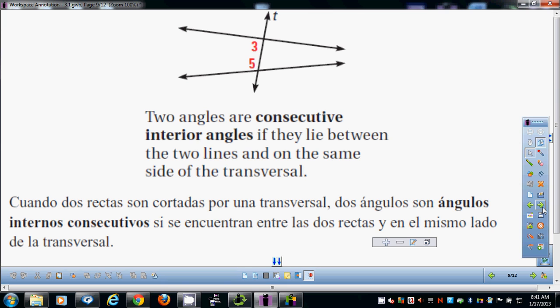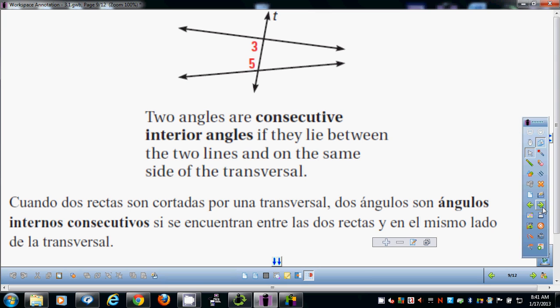And the last one is consecutive interior. They're on the interior, but instead of alternate sides of the transversal, they're on the same side. They're also actually known as same side angles, I believe, but you don't have to write that. Consecutive interior angles, they're right next to each other.